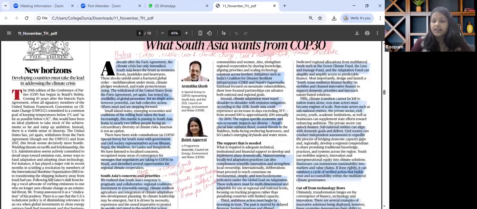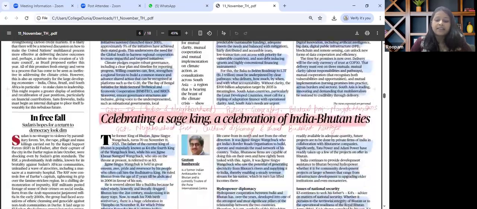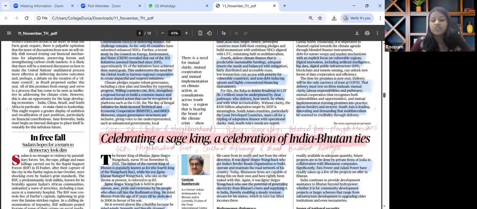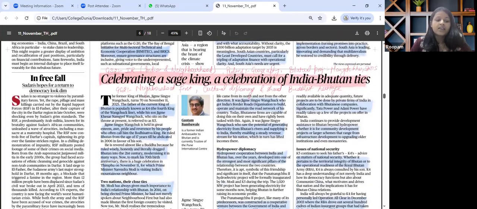The next important article in the paper that catches our attention is "Celebrating a Sage King, a celebration of India-Bhutan ties." Relevant for GS paper 2, IR, India and its neighborhood relations. The key theme that can be analyzed is the India-Bhutan diplomatic and cultural partnership anchored in trust and traditions.